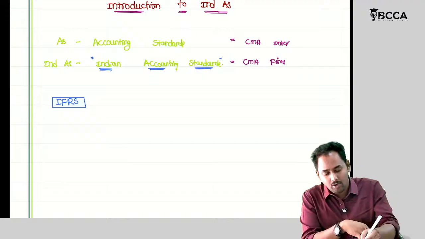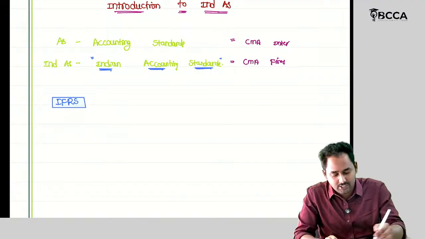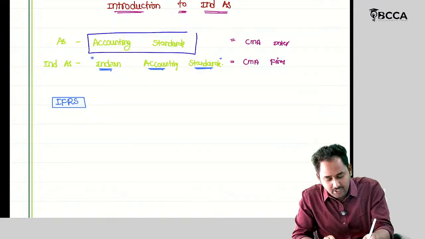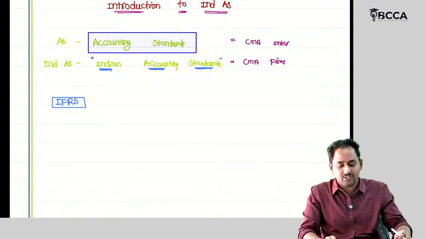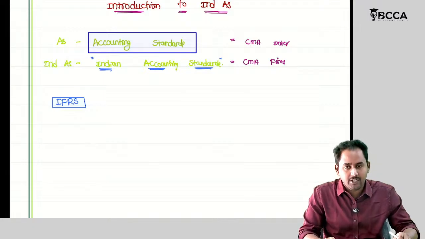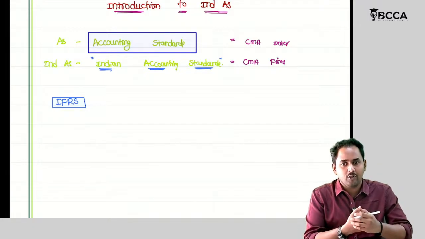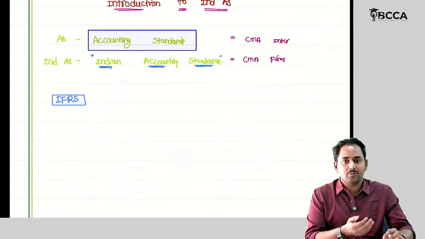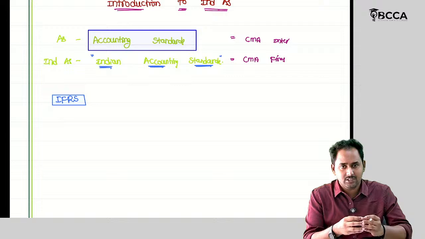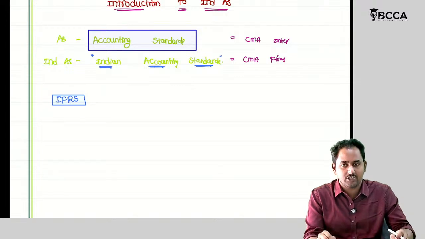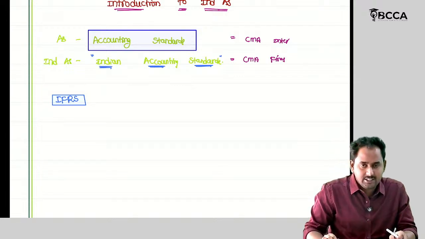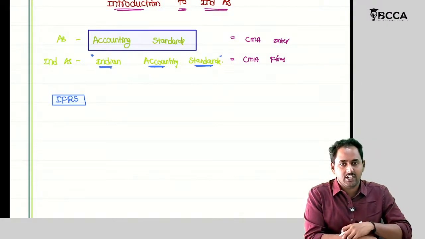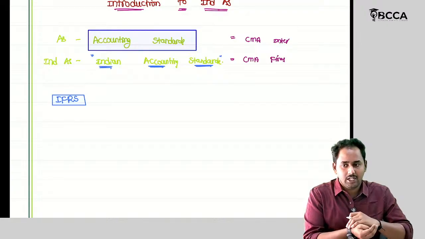Okay, because all the companies are following accounting standards. Currently, all the companies are preparing their financial statements in compliance of accounting standards. If government introduced any rule, they cannot follow instantly, right? So they need some time. But of course, with respect to the listed entities and big companies, they have made these Indian accounting standards compulsory. Let's see what are the phases. So, from which date the Indian accounting standards are applicable to which companies? Let's see those dates.